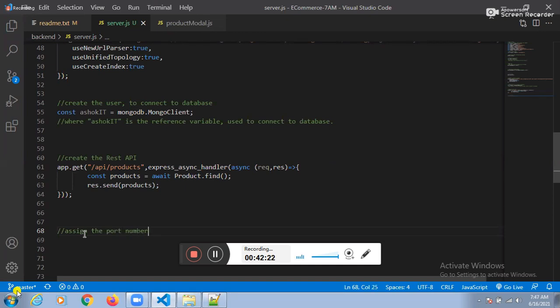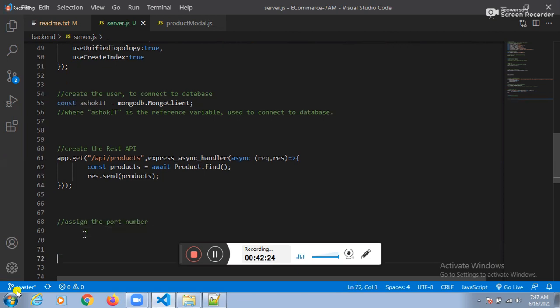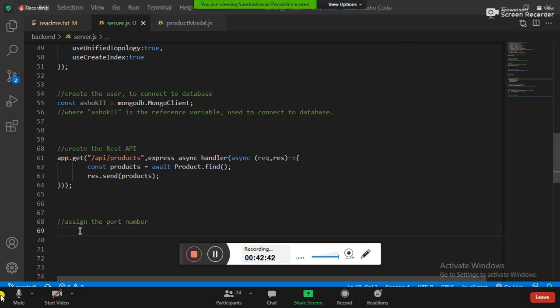Guys, I already gave one commitment: this project we need to deploy into AWS. Whatever the project is, we will host it on an AWS server. Once I host this project on the AWS server, who will assign the port number? The AWS server.